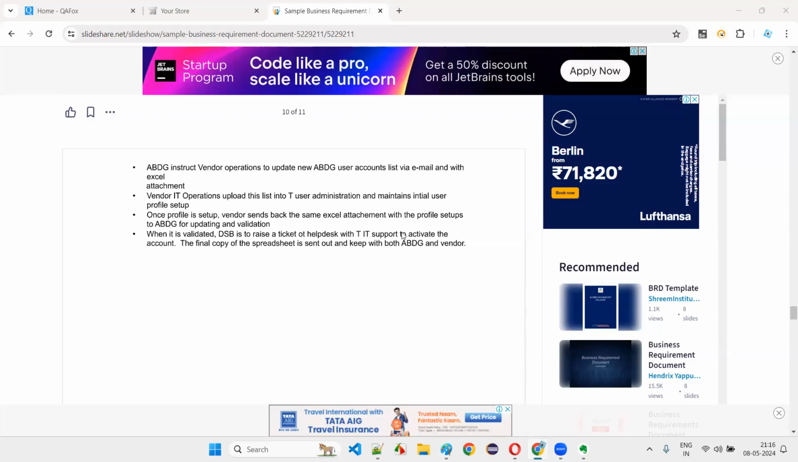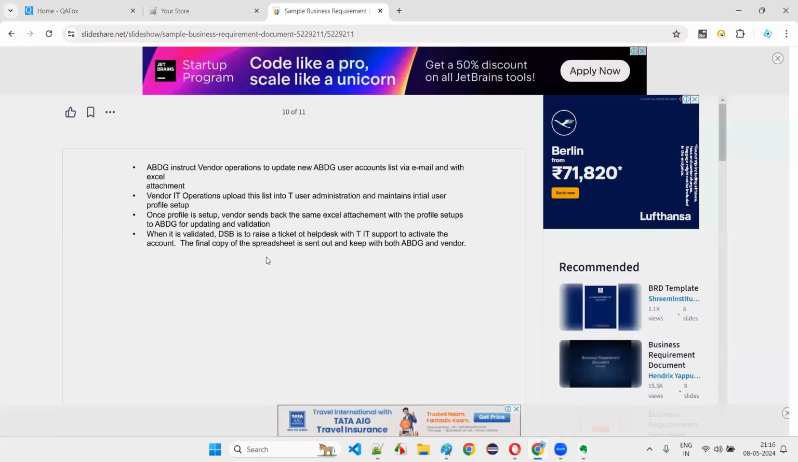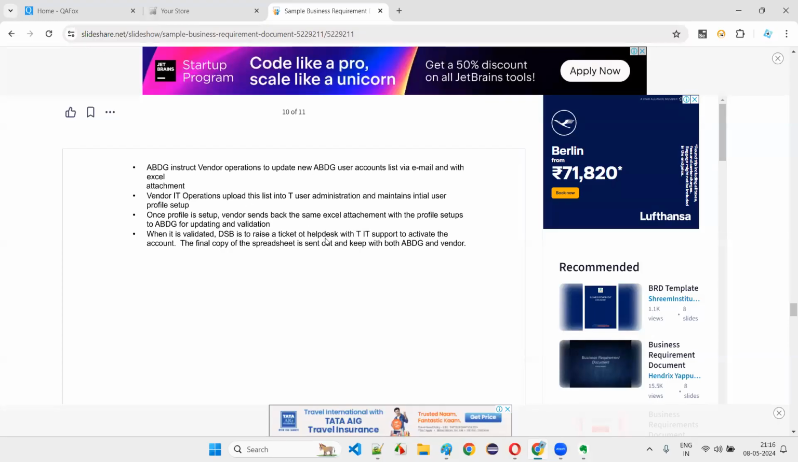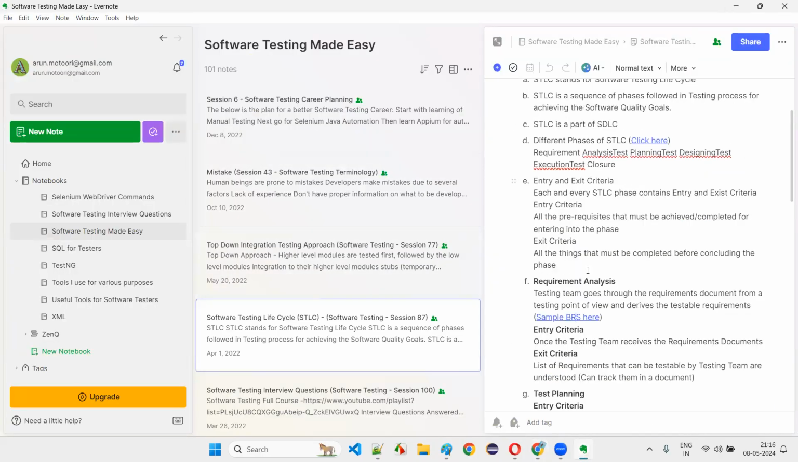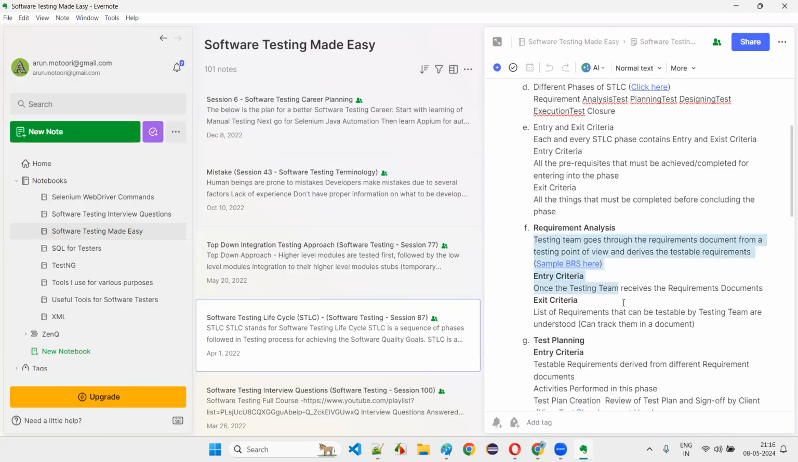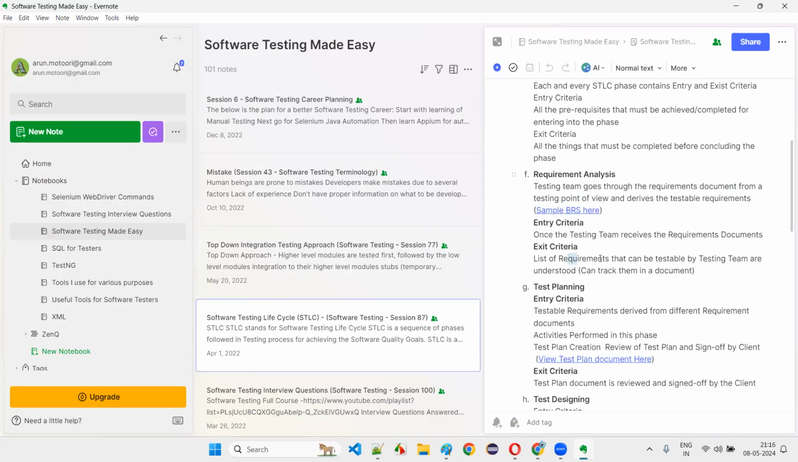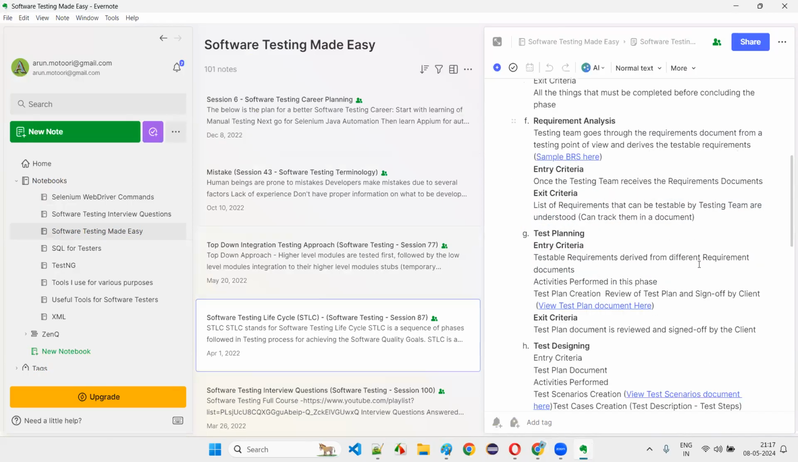This is what the software testers will do, guys. Once they receive the BRS document, they'll understand it. If any doubts, ambiguities or confusions are there, they will contact the appropriate people, like client side people, and then clear their doubts. No ambiguity should be there. They should completely understand the BRS document and be able to derive the testable requirements. So the exit criteria is that they derive the list of requirements that can be tested by the testing team from this BRS document given by the business analyst or client side people.